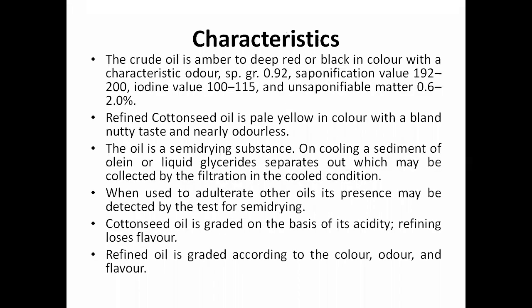If you see the characteristics of the obtained oil, the crude oil is amber to deep red or black in color, with a characteristic odor. The specific gravity of this oil is 0.92, the saponification value is 192 to 200, the iodine value is 100 to 115, and the unsaponifiable matter is 0.6 to 2.0%.